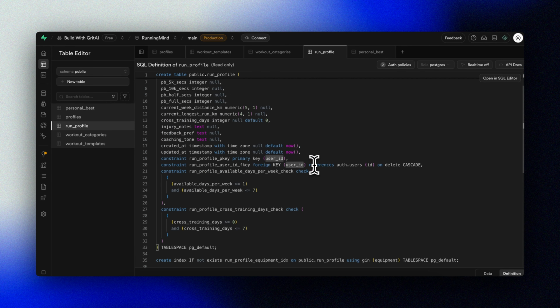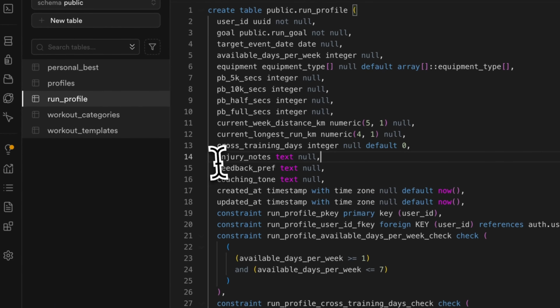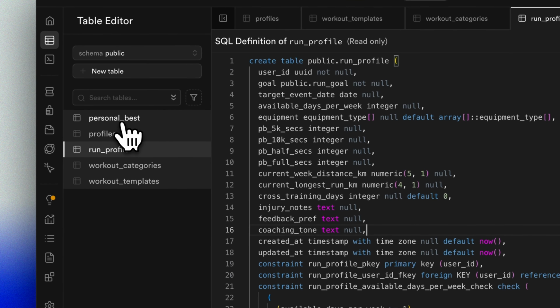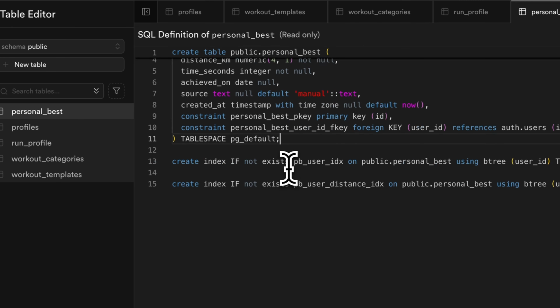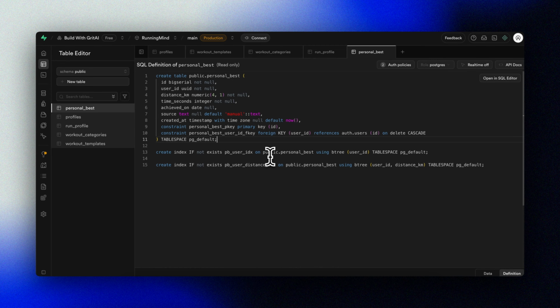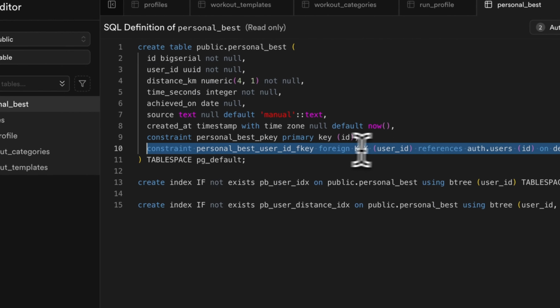Here we see text fields, and some of these fields are numeric fields, like integers. We also have date fields. Some fields have a not null at the end, indicating that they are required fields. We also specify connections across tables and indexes that we use for performance gains. But we don't really need to worry too much about that right now.